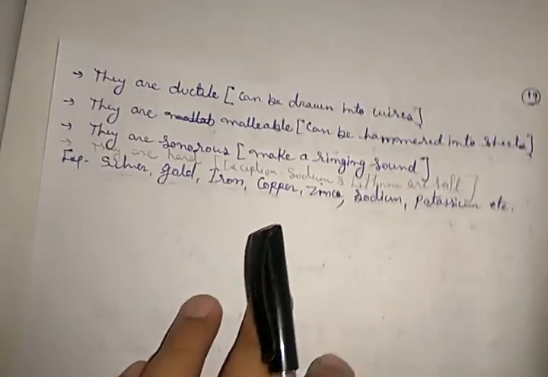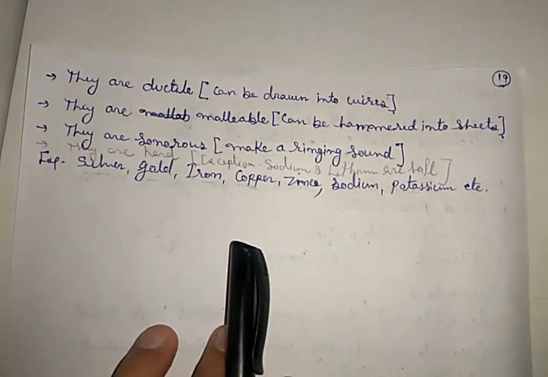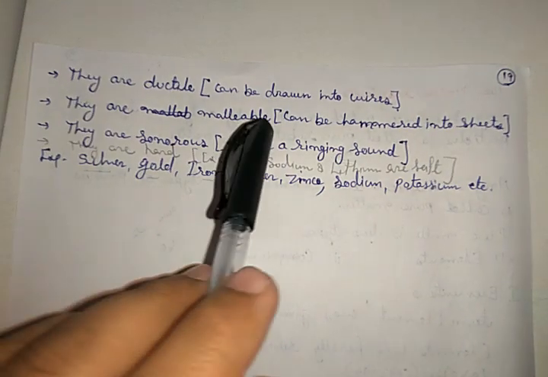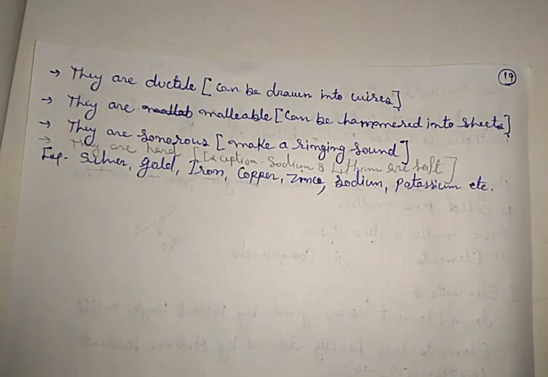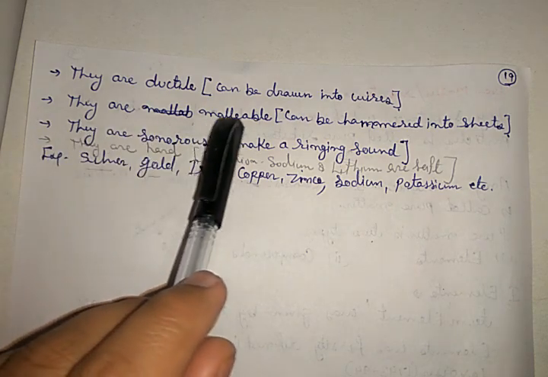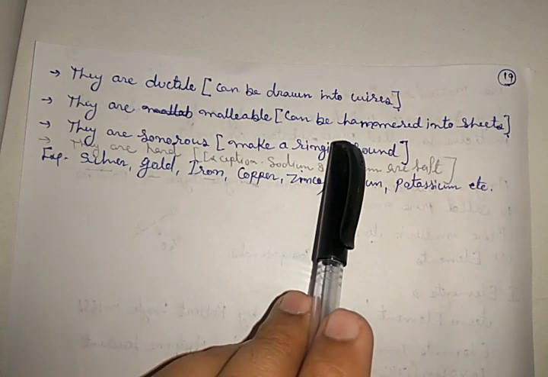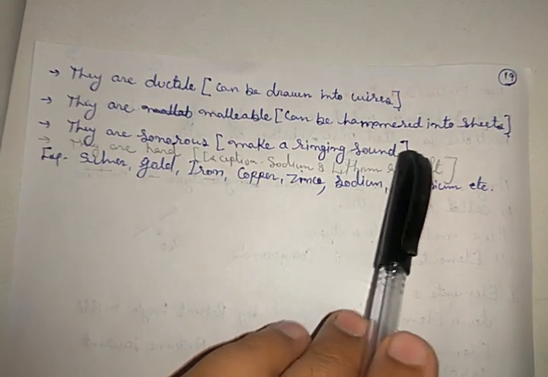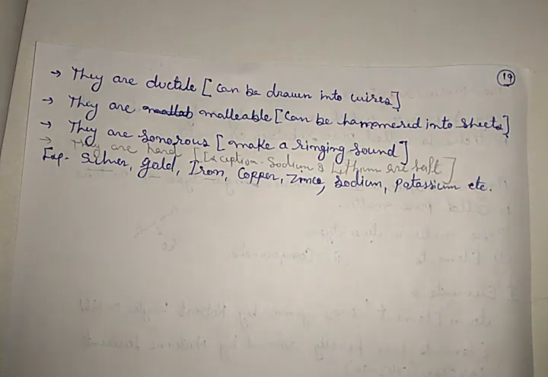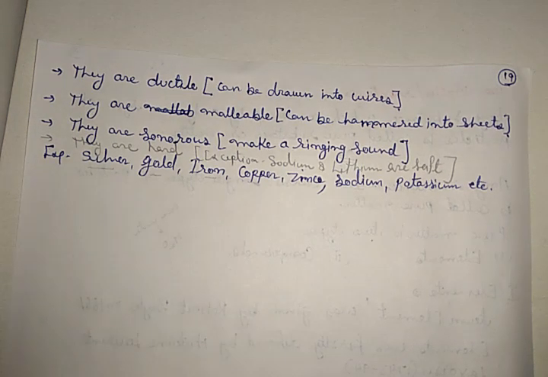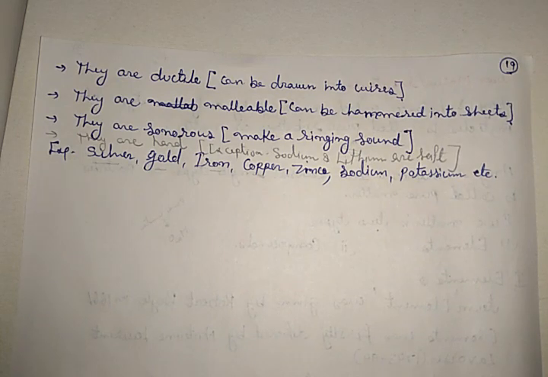Next property is they are ductile, that means they can easily be drawn into wires. Got it? Next, they are malleable, that means when we hammer them, they convert into sheets. For example, iron sheet. Similarly, copper sheet and various other metal sheets, we are familiar with them.